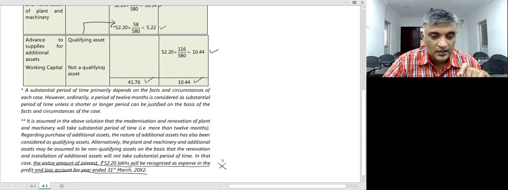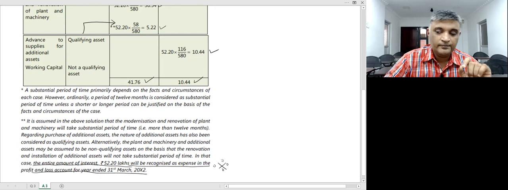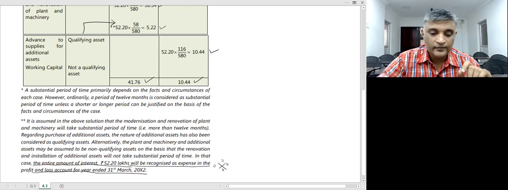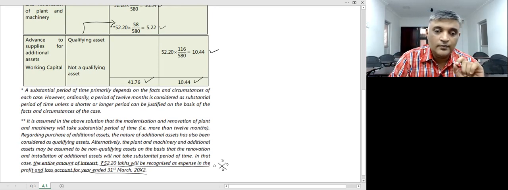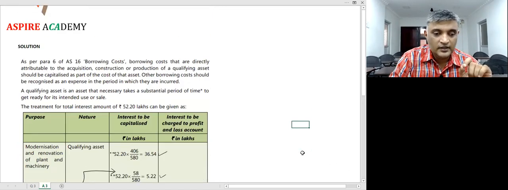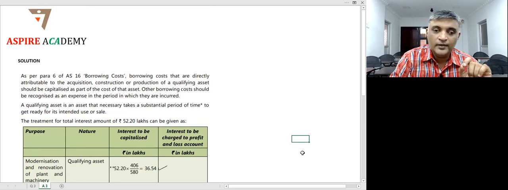This is the second assumption. Okay. So you need to articulate both the assumptions and then write the answer in that sequence. Okay. Hope it's clear.